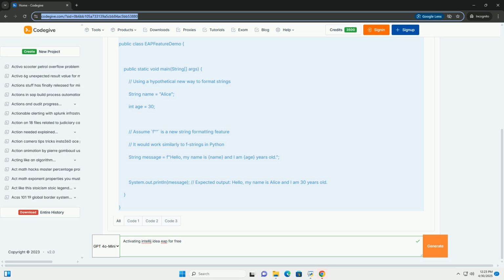License validity: EAP licenses are time-limited. They will expire after a specific date. You will need to download and activate a new EAP build when your current license expires. IntelliJ IDEA will usually notify you when your EAP license is nearing expiration.